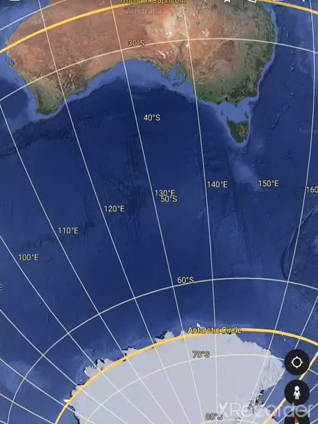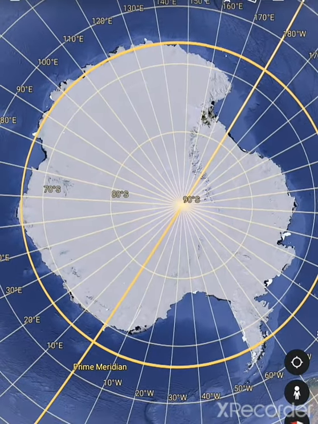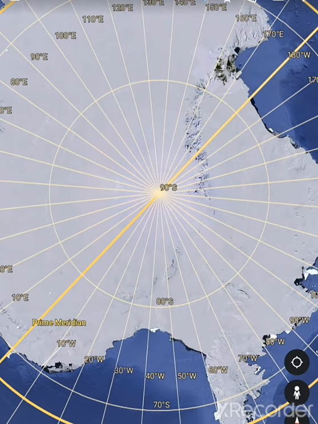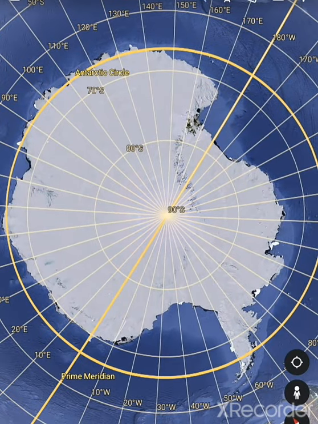Next we have Antarctica. Here the white color, that is completely in the southern hemisphere. It is a very huge continent. The South Pole lies almost at the center of this continent. You can see 90° S, that is the 90° South Pole, lies almost in the center of the continent, right?